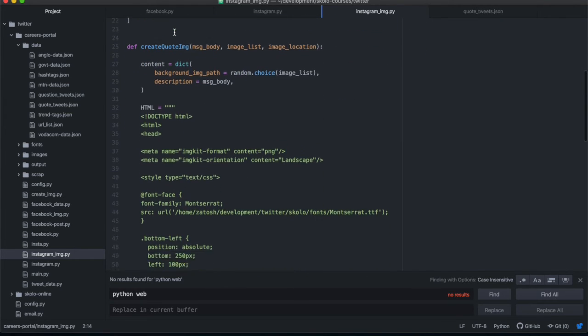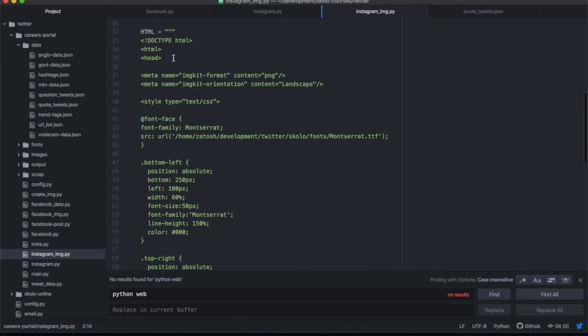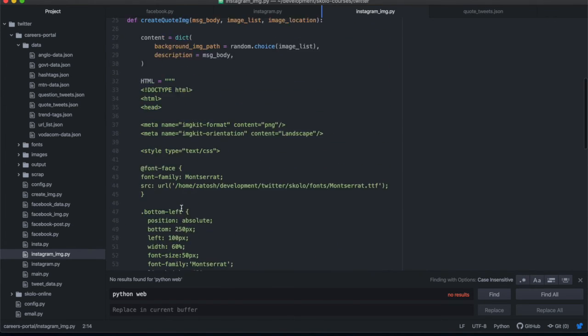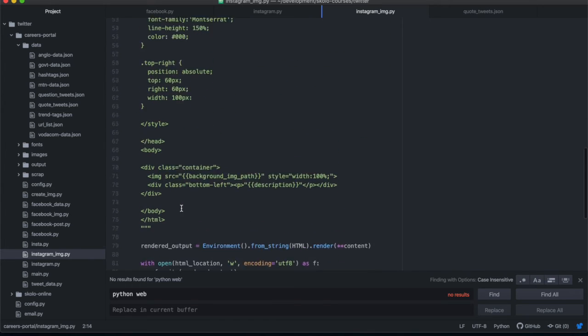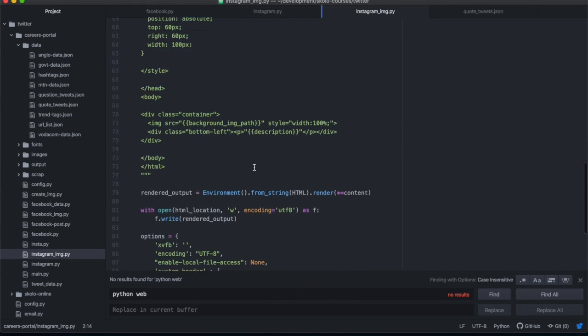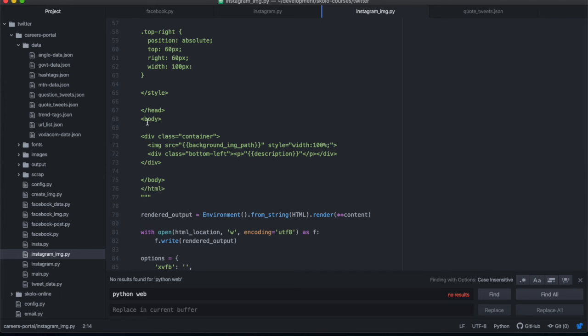Then, this is the code for it. So this is the HTML. We've written HTML code in here. Basically, this is just the top part where we're showing the styling. But if you move past the styling for a little bit and look at the body, you can see this is very simple HTML.